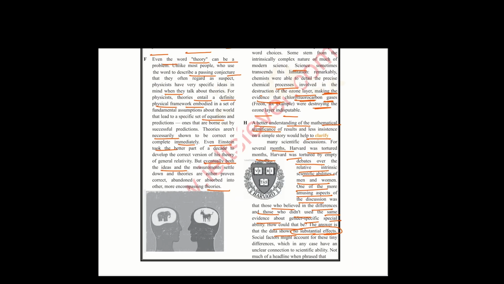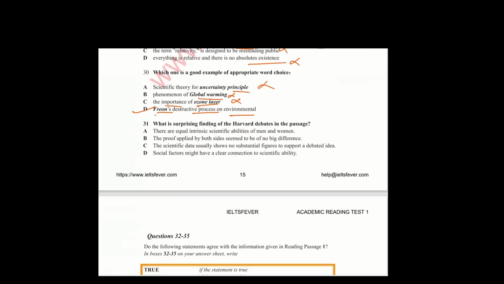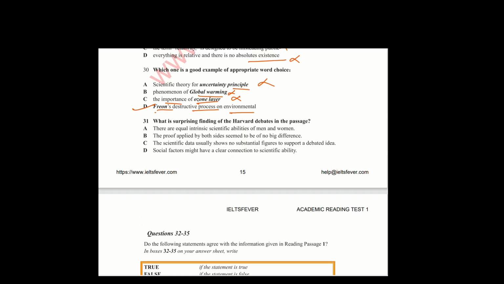Harvard debate, that is in paragraph H, and here it's mentioned Harvard was tortured by empty debates over the relative intrinsic scientific abilities of men and women. One of the more amusing aspects of the discussion was that those who believed in the differences and those who didn't used the same evidence about gender specific spatial ability. How could that be? There is no substantial effect. We circle that there is no substantial effect.